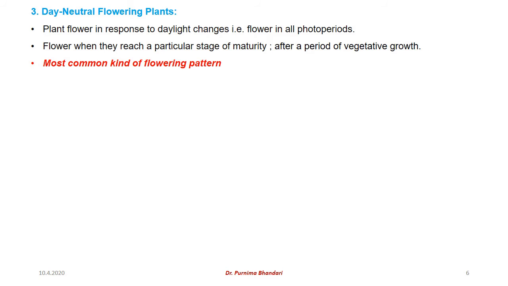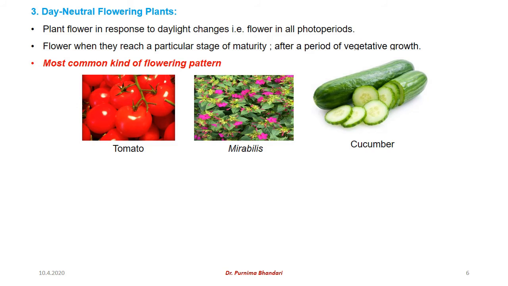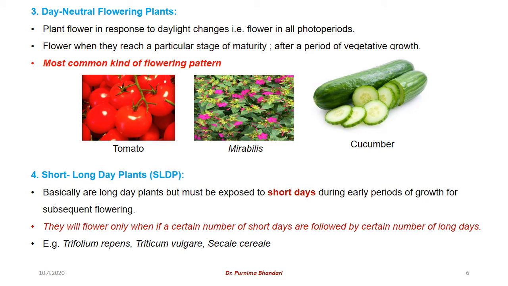Third category is day neutral flowering plants. That is those plants which flower irrespective of daylight changes, that is they can flower in all photoperiods. When they reach a particular stage of maturity, they start flowering process after a period of their vegetative growth. It is the most common kind of a flowering pattern which is being observed in number of different plants. Examples of day neutral flowering plants include tomato, mirabilis and cucumber.